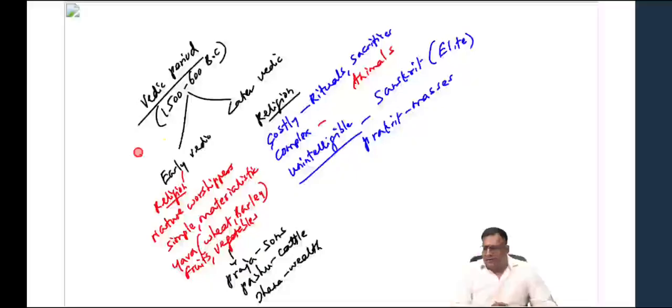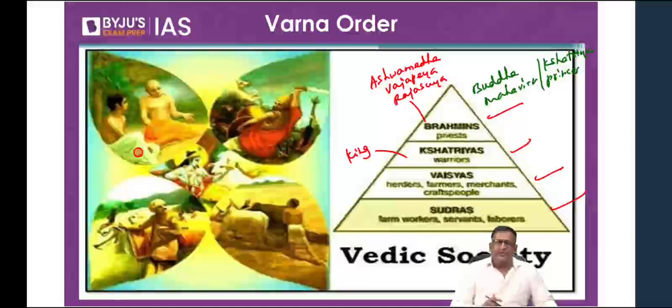Now, if you remember the Vedic society, there were four Varnas: Brahmana, Kshatriya, Vaishya, Shudra. But only one Varna paid taxes to the government. Can you please answer which Varna paid the taxes to the government? Only one Varna paid taxes to the government. All the other three out of the four did not pay taxes. So which was the Varna which paid taxes? Yogita says Vaishya. Brajneesh says Vaishya. Very good. So most of you have answered it correct. It was the Vaishyas who paid taxes.